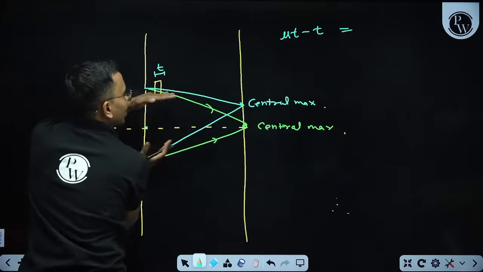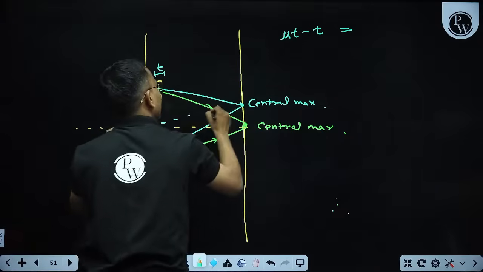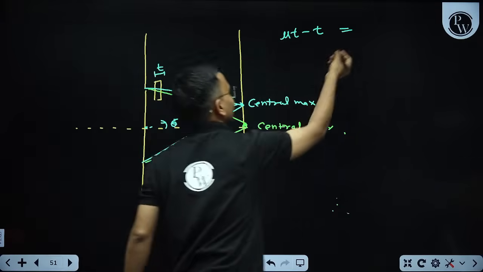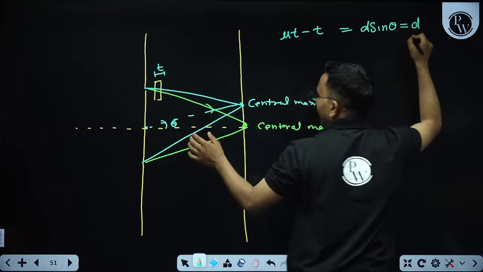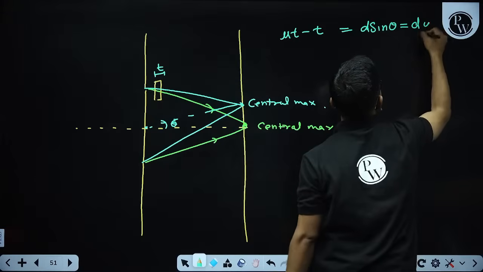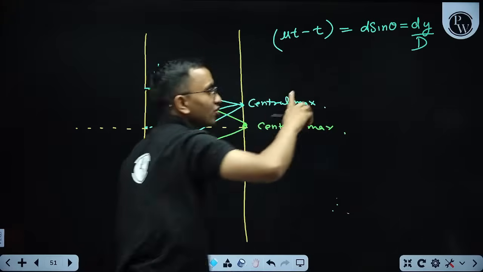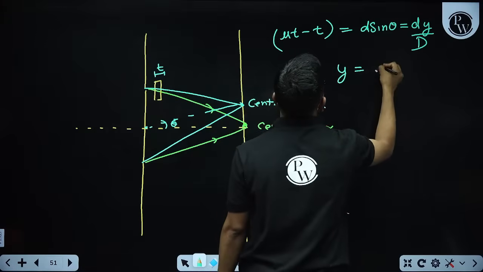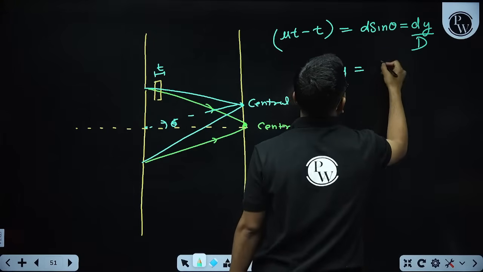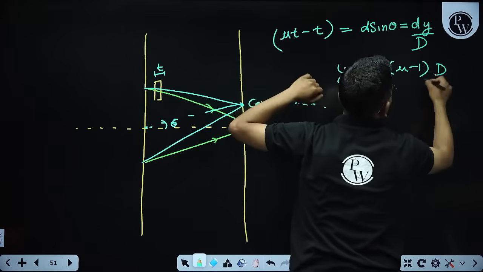What is the difference between the two path lengths? We know it is d sin theta. If this angle is theta from here, that is my d sin theta, and sin theta is nearly equal to tan theta, which is y by D. So from here I get the shift in the central maxima: y equals (mu minus 1) T into D by small d.